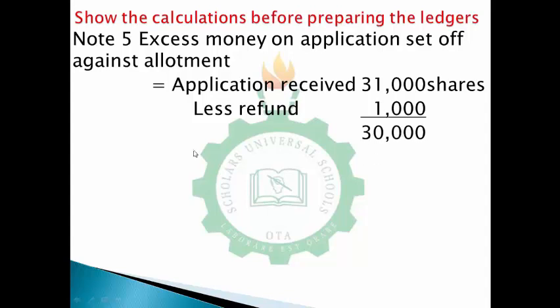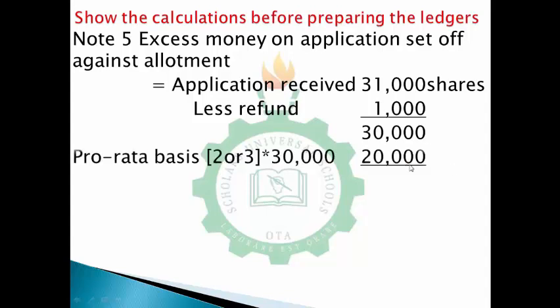However, out of this 30,000, I was able to allot 2 for every 3. Now 2 for every 3 times 30,000 will give me 20,000 on a pro rata basis. So I was able to allot 20,000 shares. When you take out this 20,000 from this 30,000, I would have 10,000 excess shares.